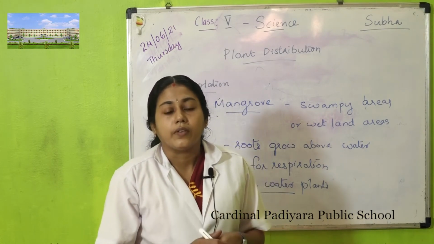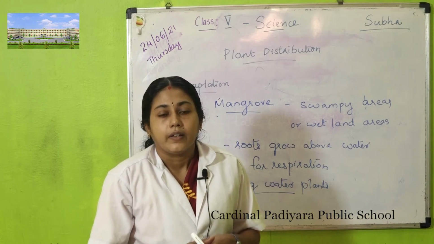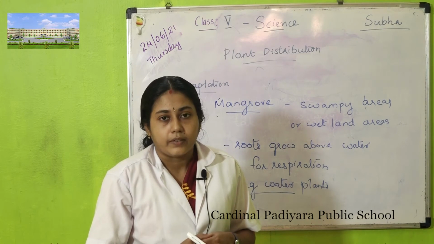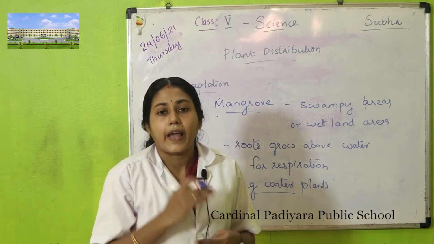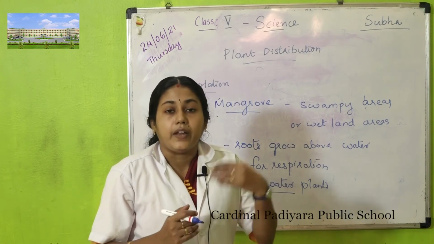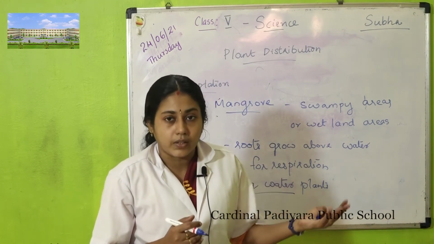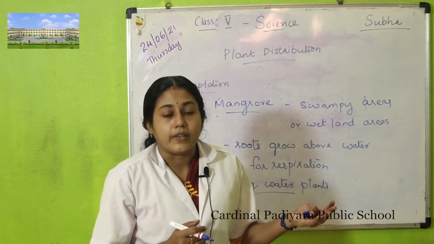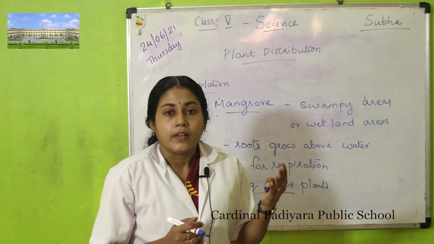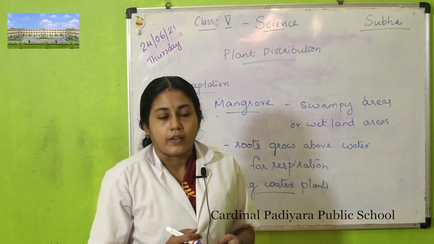What is the importance of stomata? To take carbon dioxide. The plants take in carbon dioxide through stomata and give out water and oxygen through the stomata after photosynthesis. That's the function of stomata.